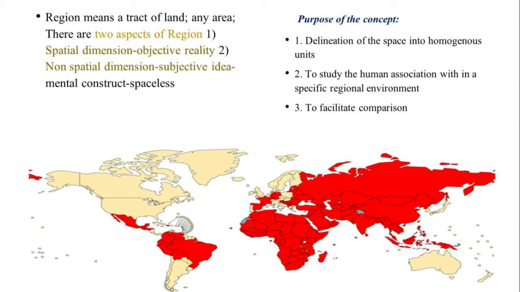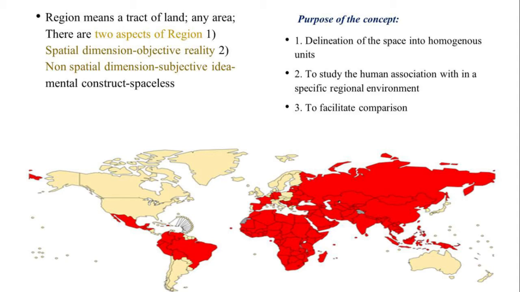So when we delineate a region, what we do is that we club homogeneous units into a single unit, and that unit we term as region. Next, the purpose is that we study the human association which is linked to a specific region. What is the human association?